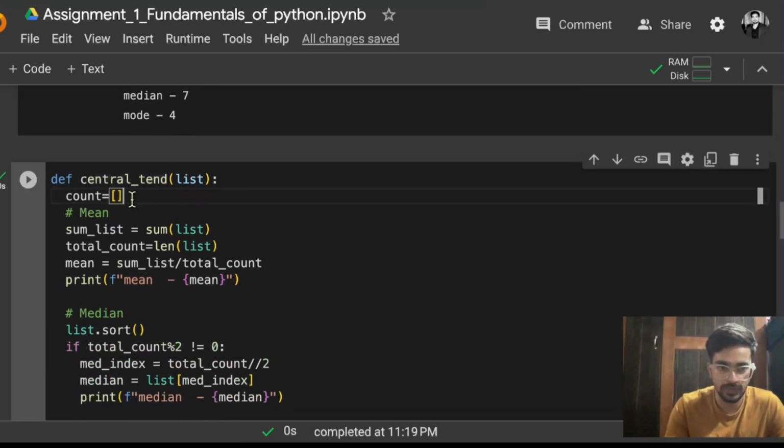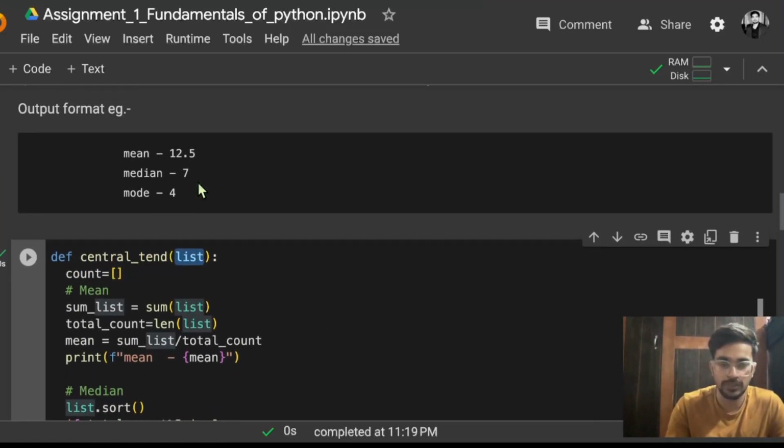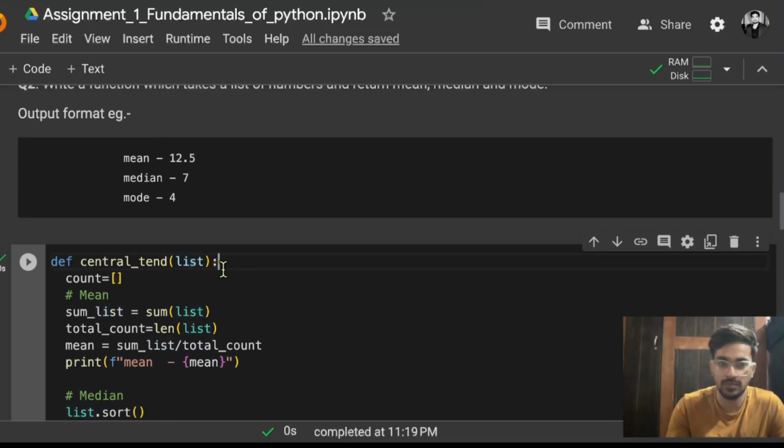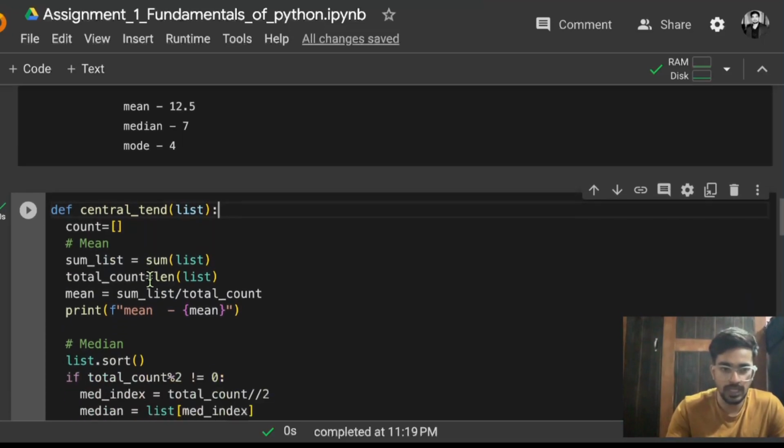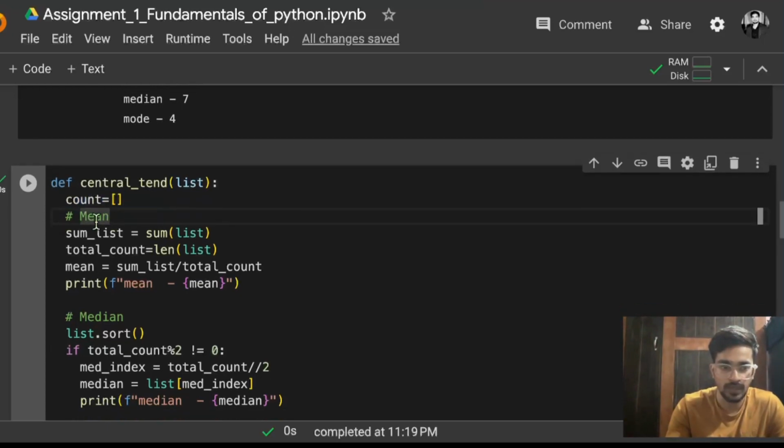Now let's say first of all def, then central_tendency and a list of words, a list of numbers which we will pass actually here, जिसका हम mean, median and mode निकालेंगे. So first of all what I am doing, I am just defining a variable count, and ये सिंपल लिस्ट है, empty list. And why I have done that, it will be more clear in further steps, but before that let's start with mean. How we can calculate the mean?